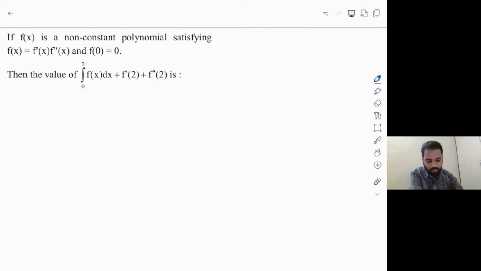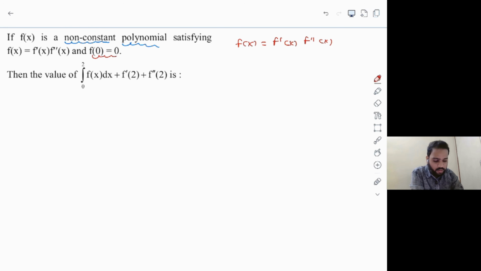Let's take the next question. Given that f of x is a non-constant polynomial, so you have to be careful, non-constant, satisfying the given equation: f of x is equal to f dash of x multiplied by f double dash of x. Moreover, one condition, f of 0 is equal to 0, is also given to us, right?